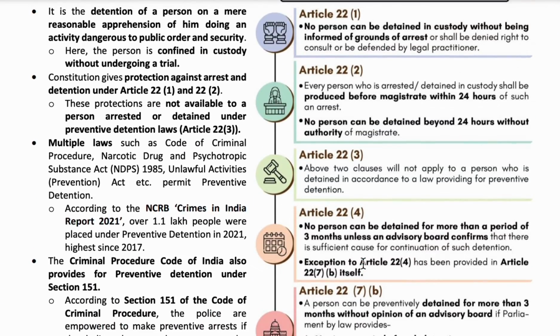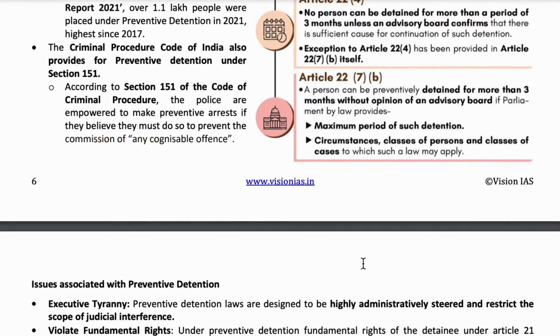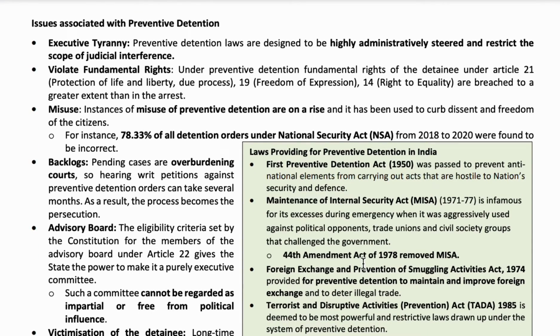So we'll see the laws which permit preventive detention. First is the Code of Criminal Procedure, and the Narcotic Drugs and Psychotropic Substances Act 1985. Yes, the Code of Criminal Procedure can permit preventive detention. Next, under the Narcotic Drugs and Psychotropic Substances Act, a person can also be under preventive detention. And under the Unlawful Activities Prevention Act, preventive detention is also applicable. Then the Foreign Exchange and Prevention of Smuggling Activities Act 1974.